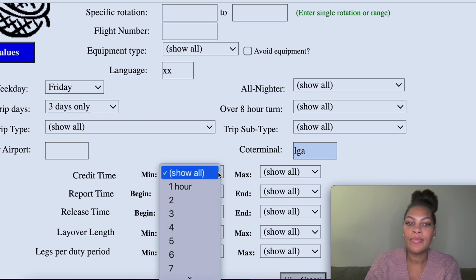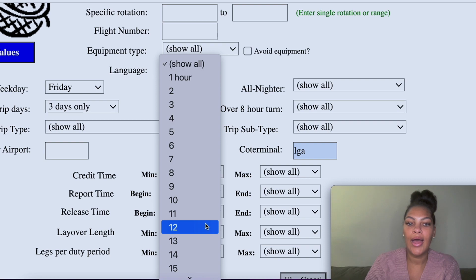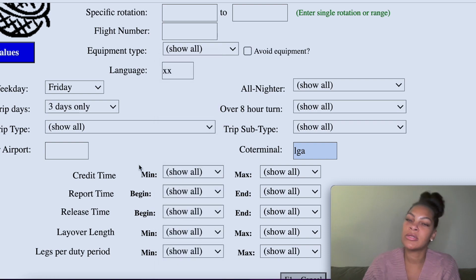So the credit time, this is where you put how much you want the trip to be worth. Let's say I want to work 2 trips this month. I want them to be worth 20 hours each. But I'm going to leave that blank. I hope this is making sense. At this point, I'm sorry guys, my throat is getting hoarse. I need to go to sleep.